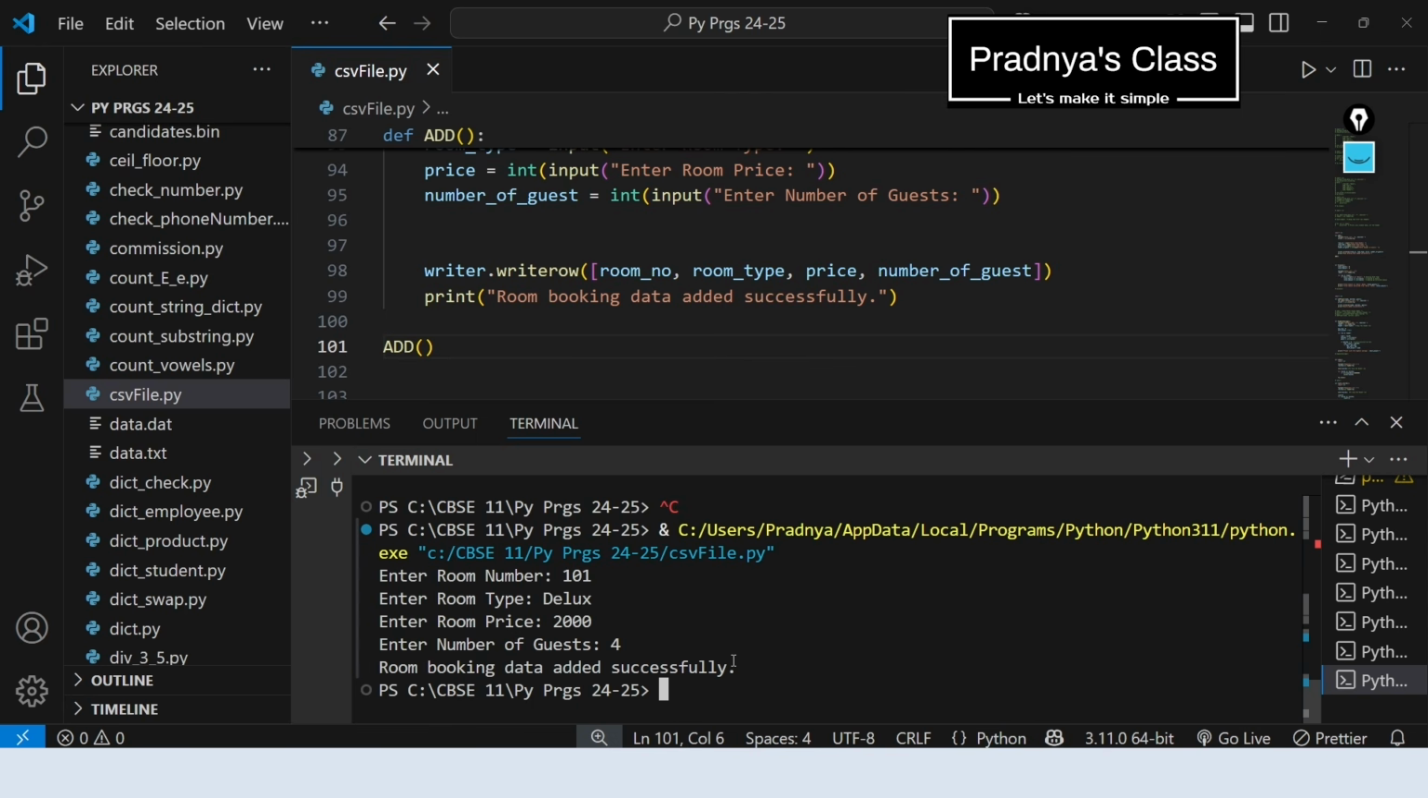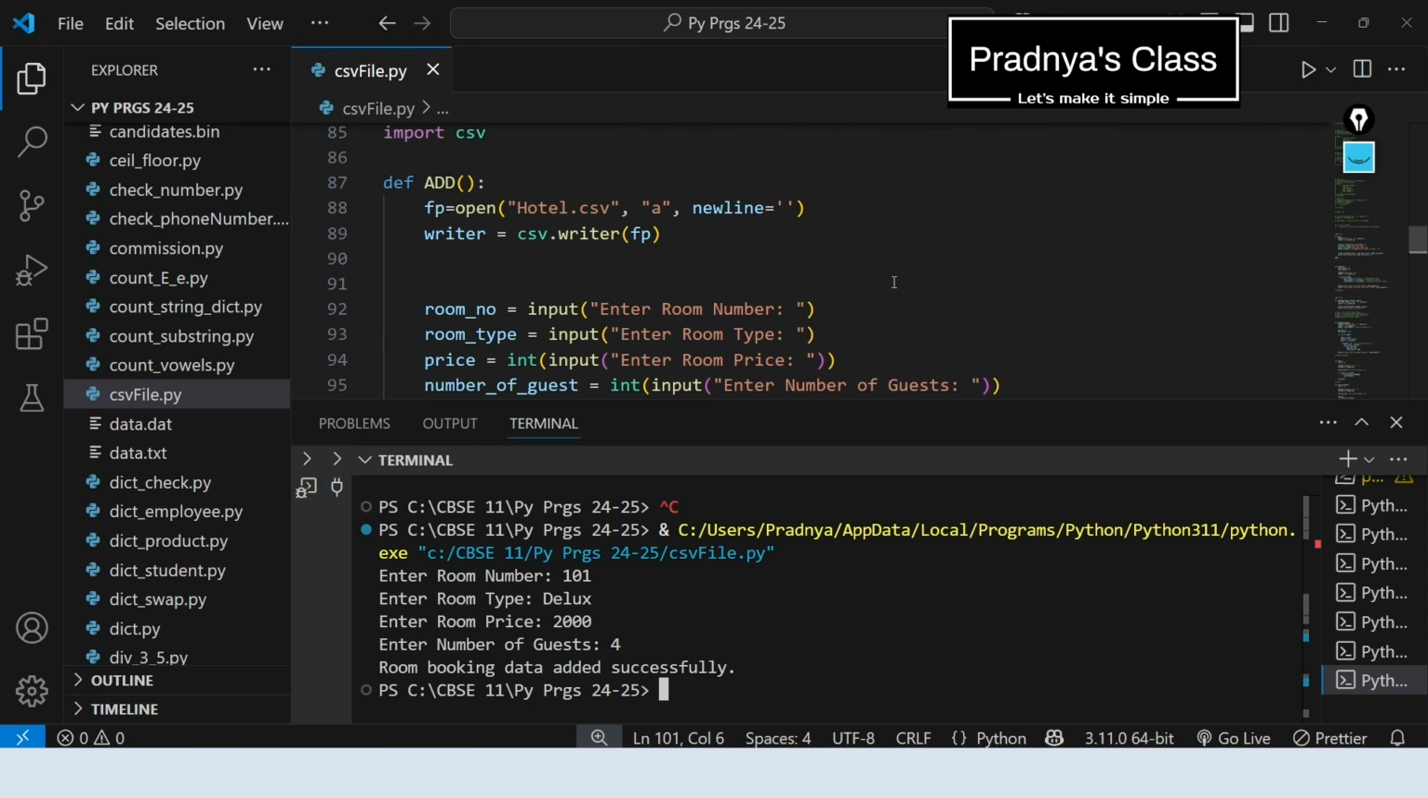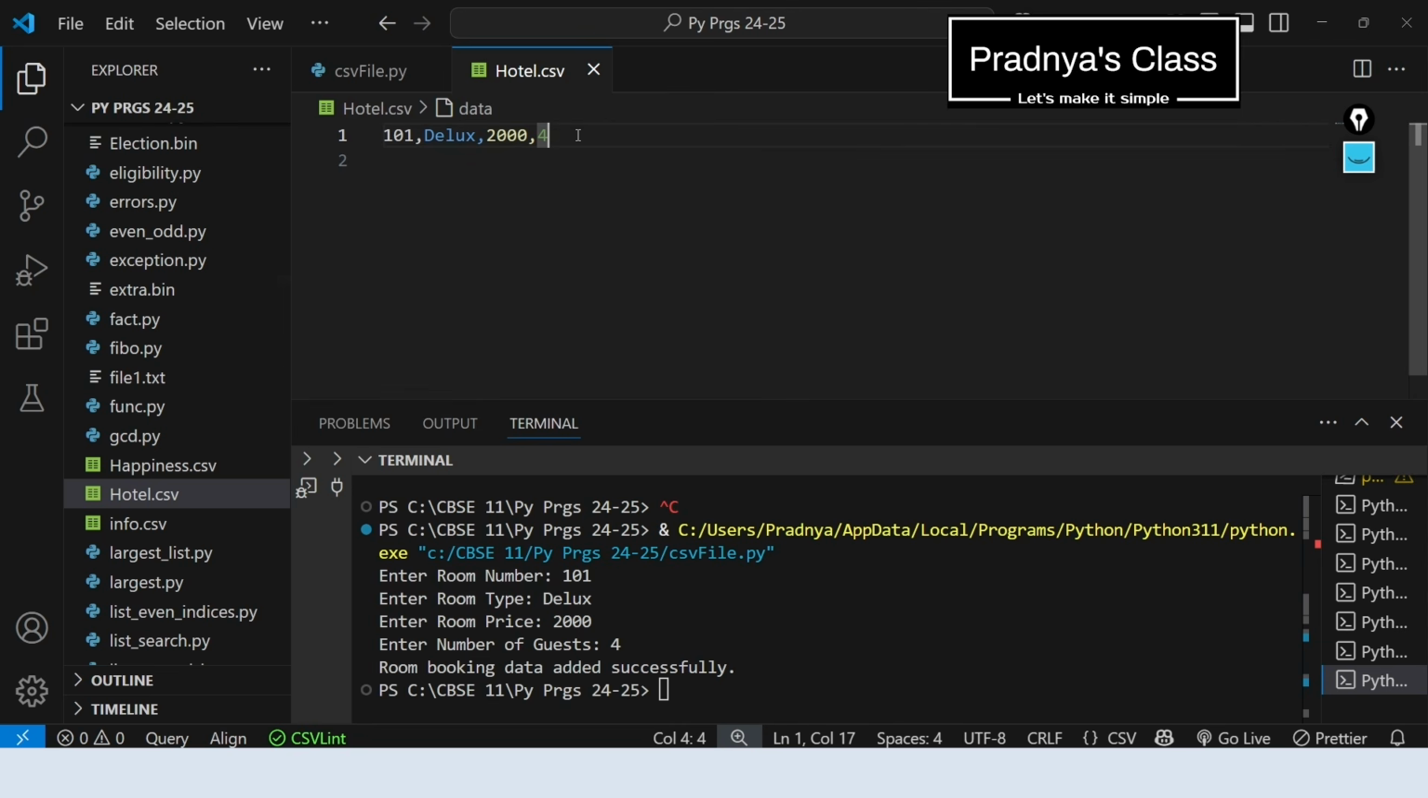Now let's check the file. The name of the file is hotel.csv. Here is the file. Look at the file content. One record got inserted. I would suggest you to add some more records.